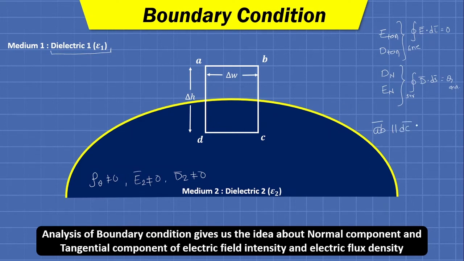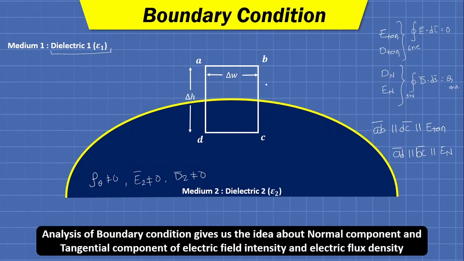So these horizontal lengths must be parallel with the tangential component of field intensity, and the vertical lengths, that is AD and BC, are parallel with the normal component of field intensity. So we have kept this rectangular closed path such that its horizontal lengths are parallel with the tangential component of field and vertical lengths are parallel with the normal component of field intensity.